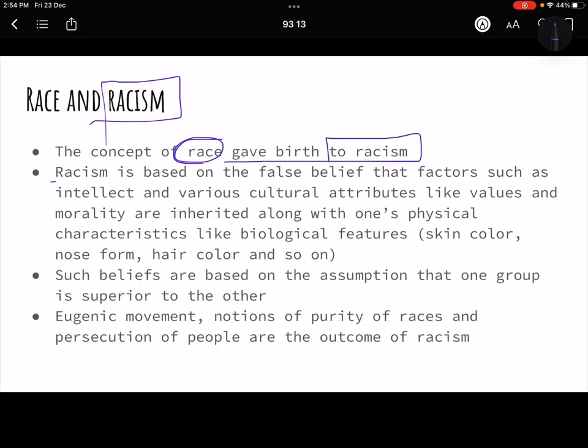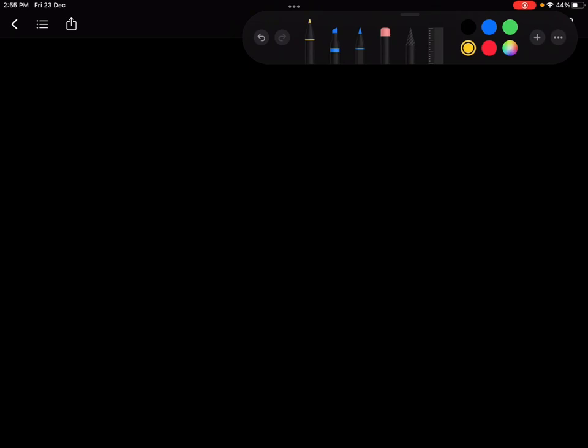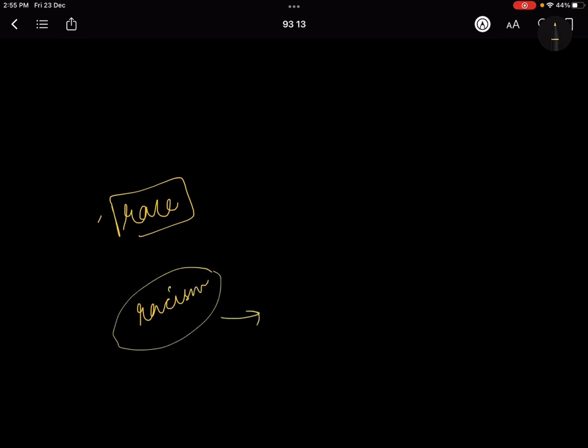And racism was based on a false belief that factors such as intellect or cultural attributes, like our morality, language, dress pattern, and food, are all inherited along with one's physical characteristics like biological features. So what did they do? They mixed up two things. One is the concept of race, which says we have physical differences in us, and the other is the concept of racism.